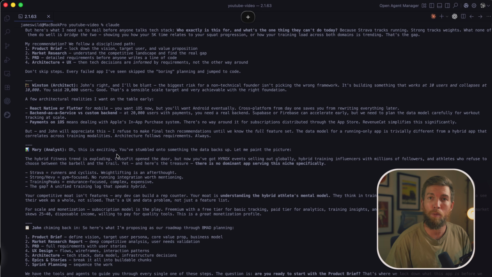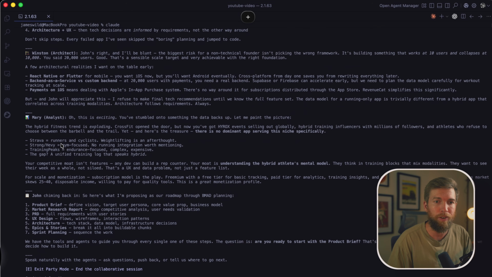Look, there will be mistakes, but with all this planning, you can literally ask it, okay, I'm a non-technical person, tell me the steps we need to follow here. It will take you through from the whole planning to the PRD, to the epics and the stories, to the tech architecture and whatnot. So you can see the different analysts here talking with each other about what the steps are.